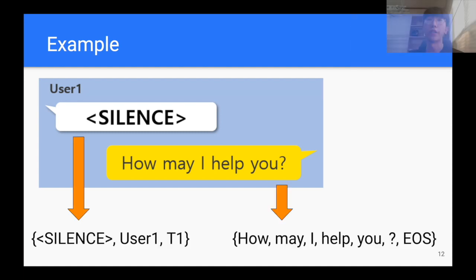as a response. To generate a response for turn 1, insert the user's turn 1 utterance into the encoder as input. The statement is split into words. In this case, there is only one word. A triple is generated from the words. The information is the word, the speaker, and the turn number. The triple is encoded through the encoder, and the result is inputted into the decoder. The decoder then generates "How may I help you?" end of sentence, which is the response to the statement.